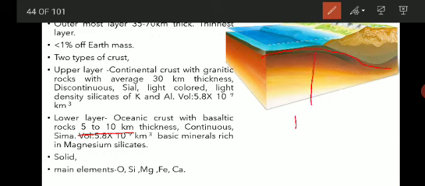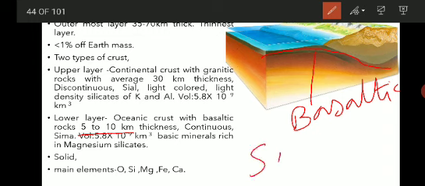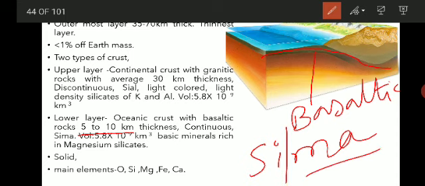It is mainly made up of basaltic rocks, so it is called the basaltic layer, and it is also called Sima. Sima stands for silica and magnesium.